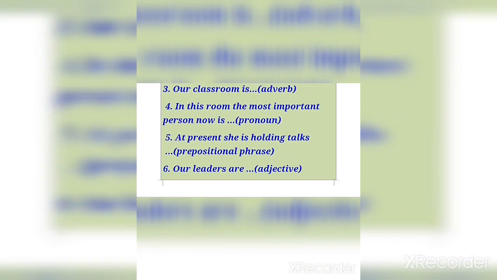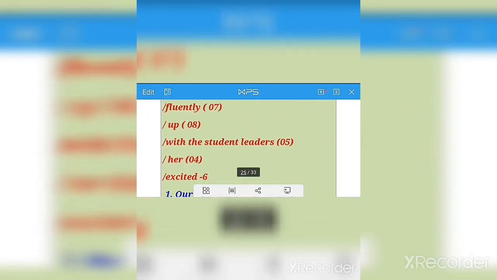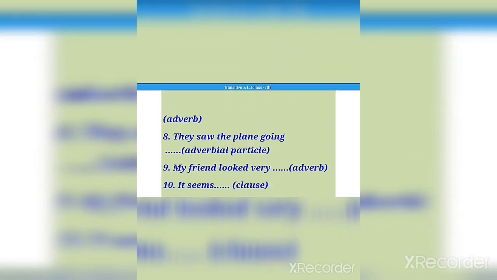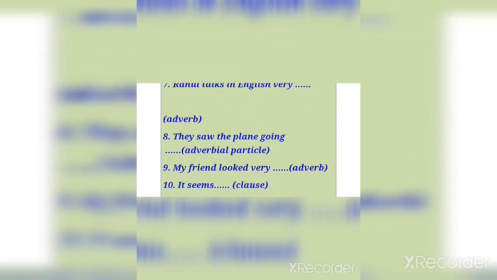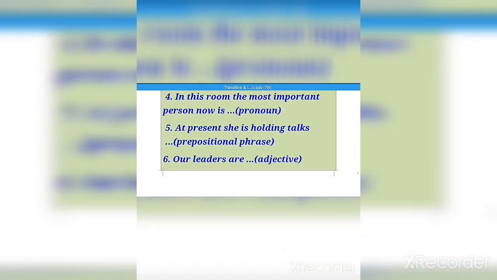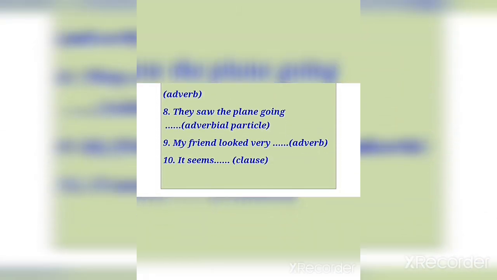Answer 7 says, Rahul talks in English very dash. Here you have to use an adverb, so answer 7 is fluently. Now the next question is, they saw the plane going dash. Here you have to fill with an adverbial particle, so answer 8 is up. They saw the plane going up. Clear? Now 9 is, my friend looked very dash.